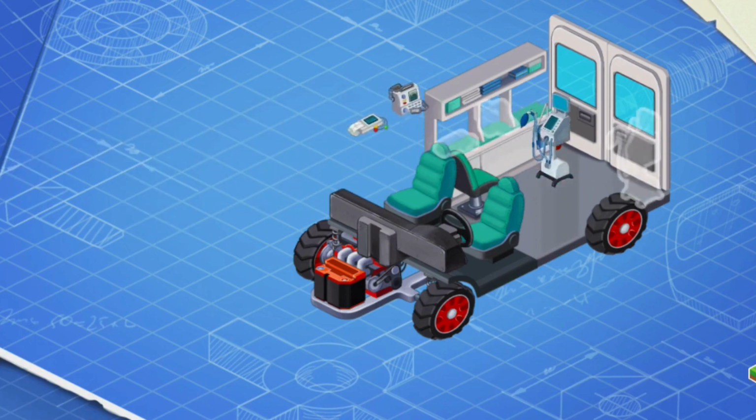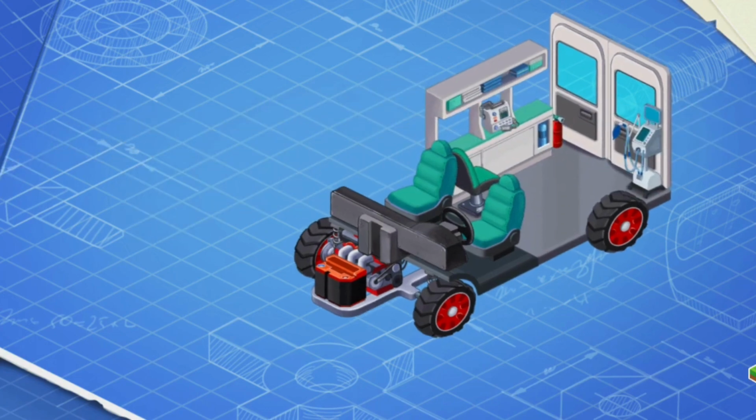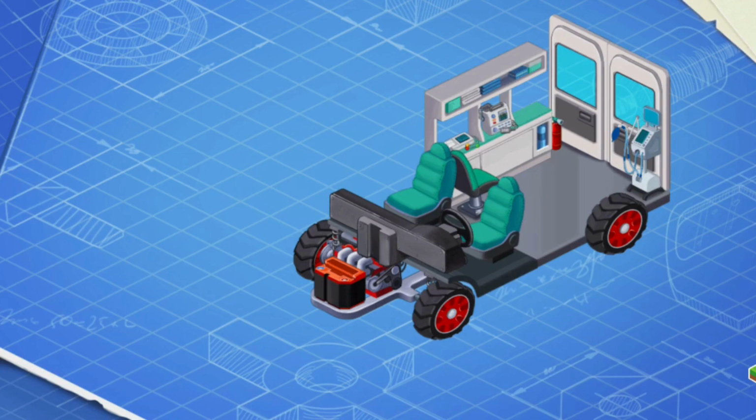Now let's install some special equipment. Hooray! You've got a new block! Let's install it right now. The special ambulance equipment consists of an electrocardiography system, defibrillator, ventilator, and other medical devices.